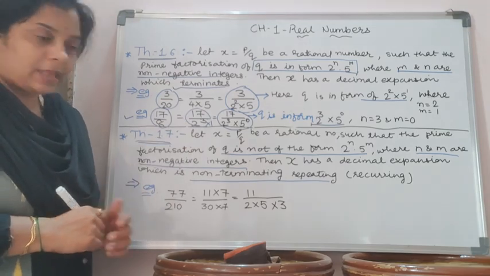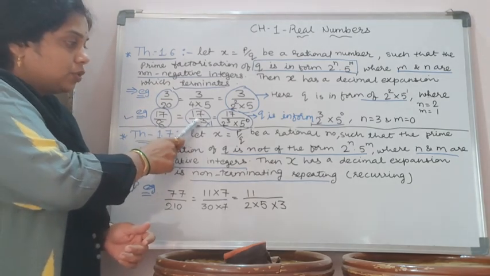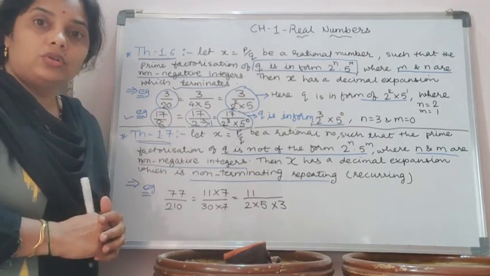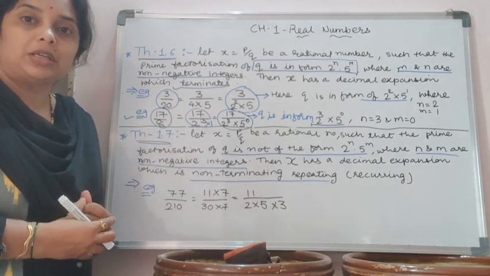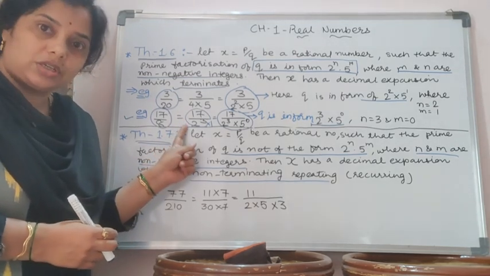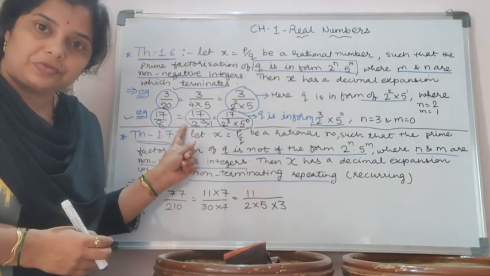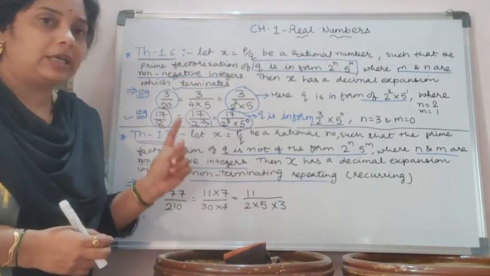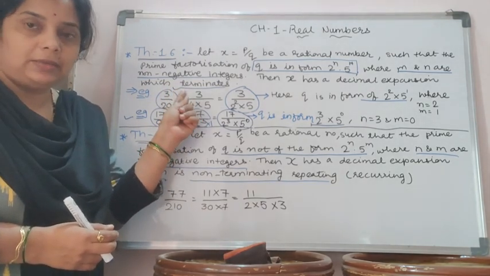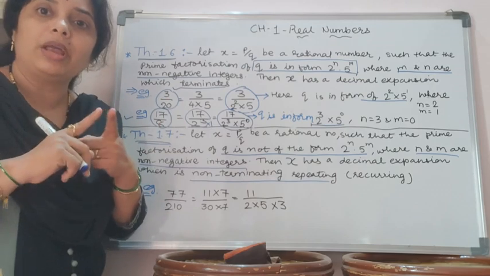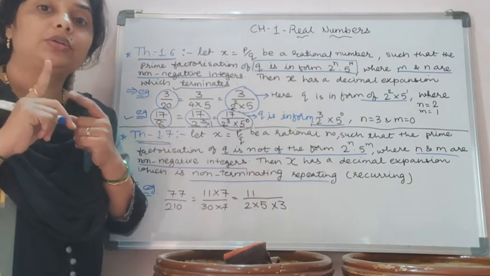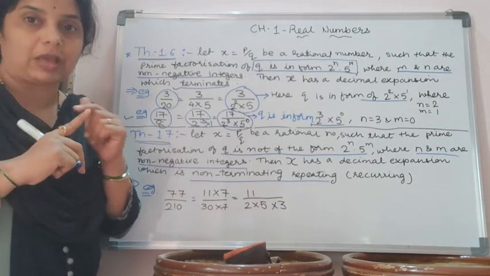just like here 8 is equal to 2 raised to 3, in the same way if there is only 5, can the decimal expansion be terminating? And the answer is yes. Instead of just 2 or just 5, the number again terminates, right? Either 2 and 5 both, or either 2 only or 5 only.